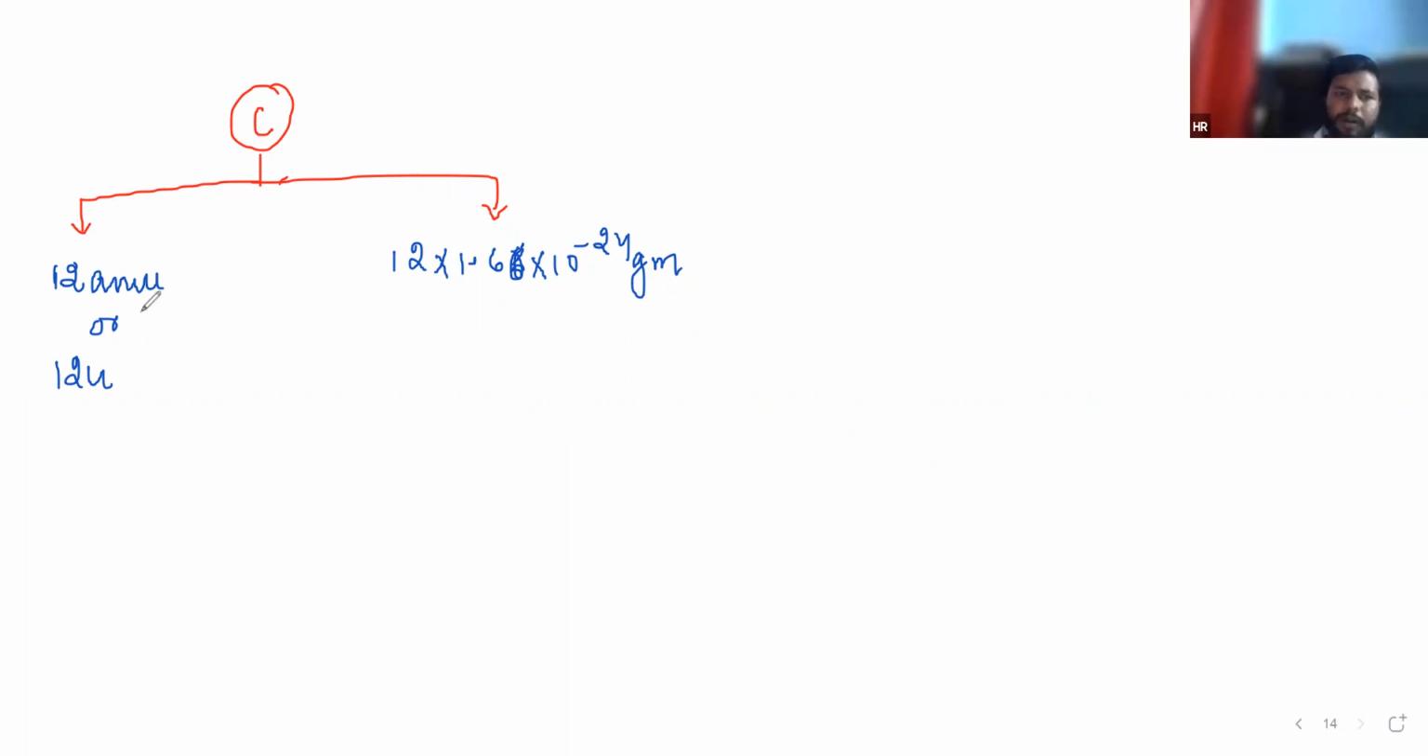But what does this AMU represent? This AMU represents the mass of one carbon atom. Only one carbon atom. Wherever mu or u is defined, that means one atom, one molecule. Is that clear?